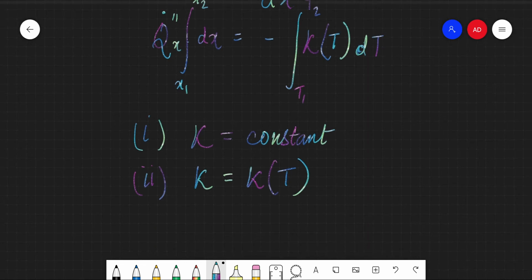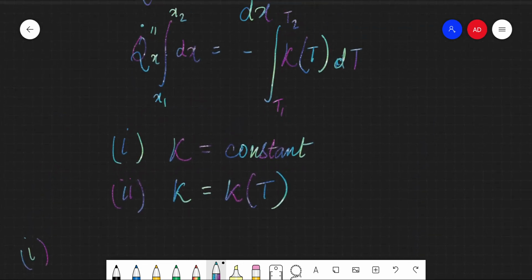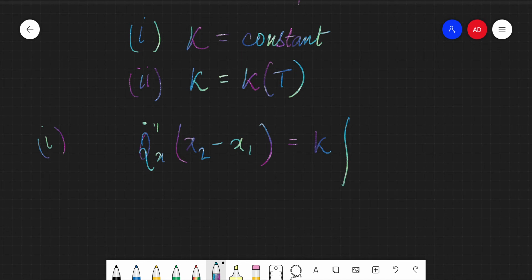But let's deal with these two cases. Now for the one where k is constant, k can be taken outside the integration sign, and we can easily write x2 minus x1 equals k, and this will be dT from T1 to T2,